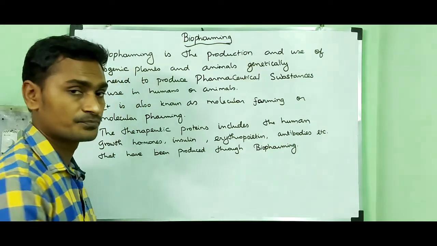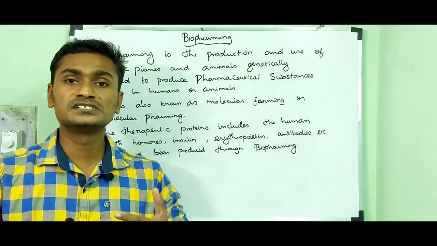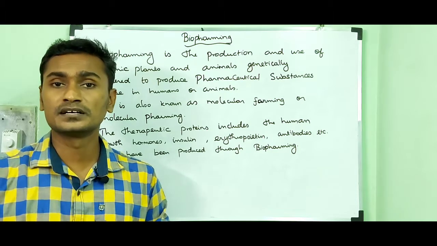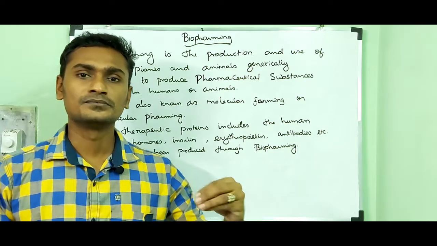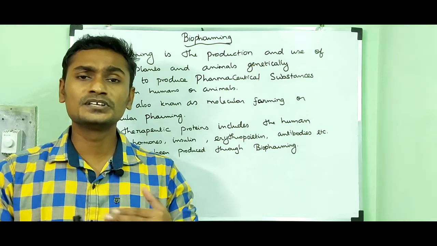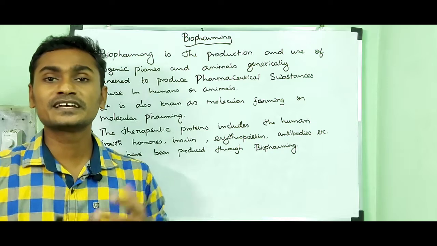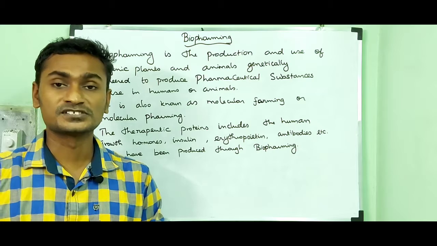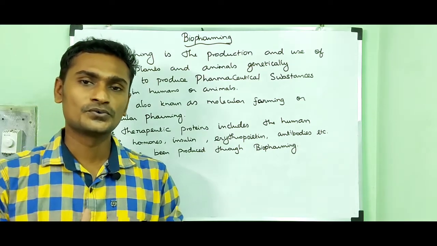Then antibodies. For example, if a person has a vitamin A deficiency, we don't need to have a vitamin A tablet. We can simply consume golden rice because it contains vitamin A, beta carotene. So we don't need to have tablets. Simply we can consume these food items. They can supply those proteins or that pharmaceutical substance to cure the disease. And that technique is called biofarming.